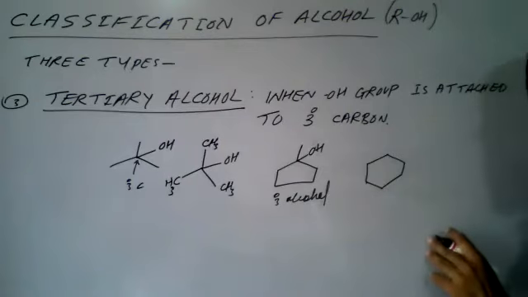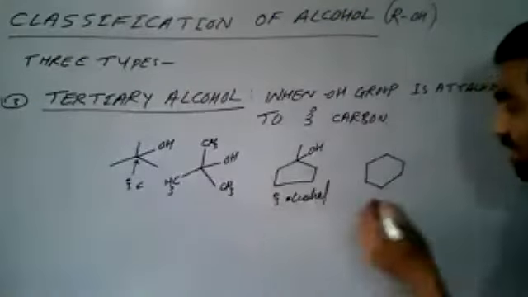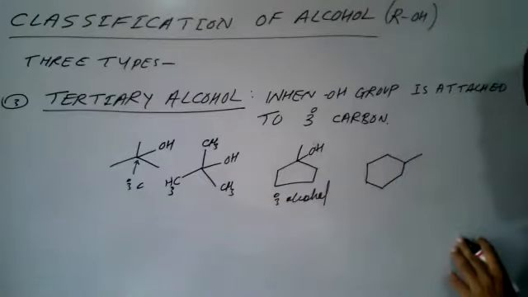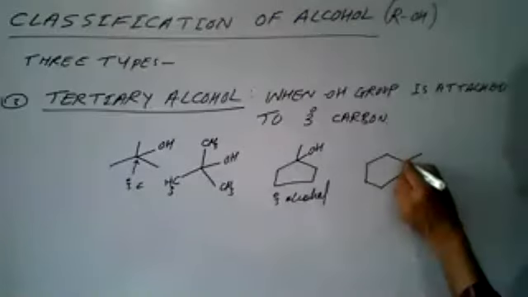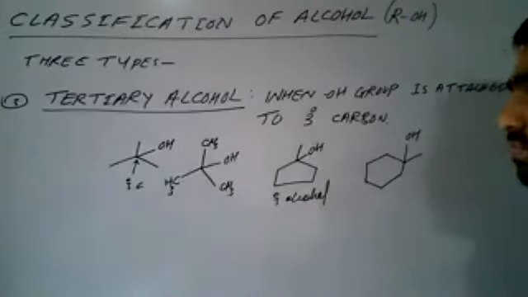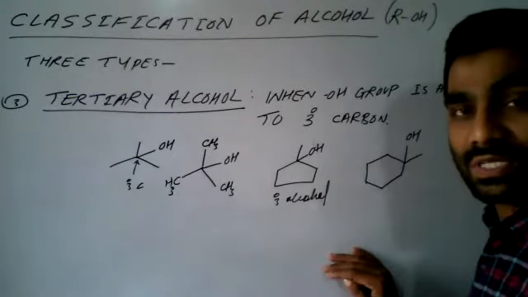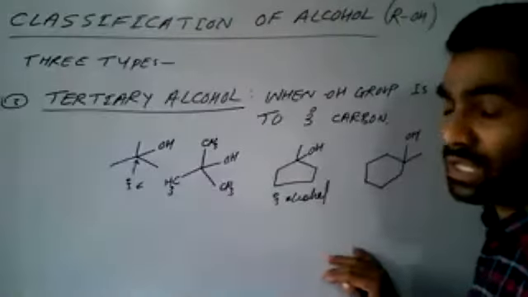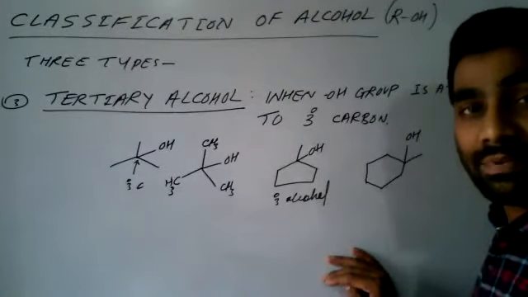Cyclohexane, all carbons are secondary carbon. So let us make one carbon tertiary carbon. Now this carbon is tertiary carbon. If I attach OH at this carbon, this is the example of tertiary alcohol. So like this, we can have a variety of examples to show the alcohol is of each type.